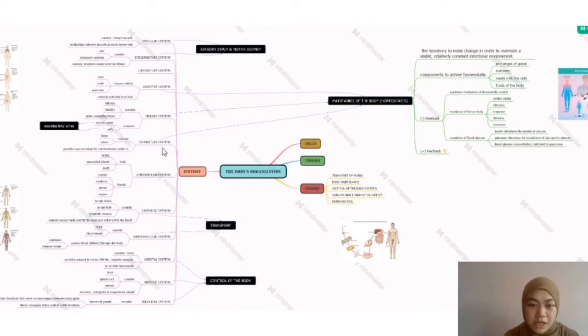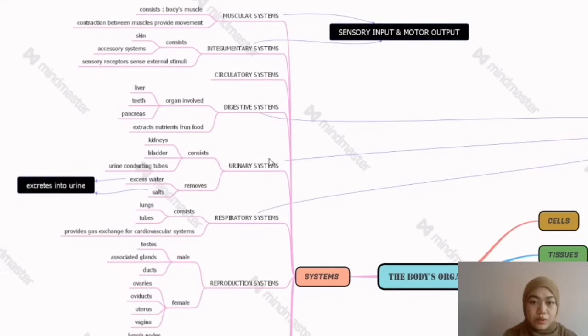In my mind map, I just take the important information that students should know. The organization starts from cells, then tissue, then organ, and the last one is system. At the left side is only the information about systems. I concluded which parts of organs are involved in every system.